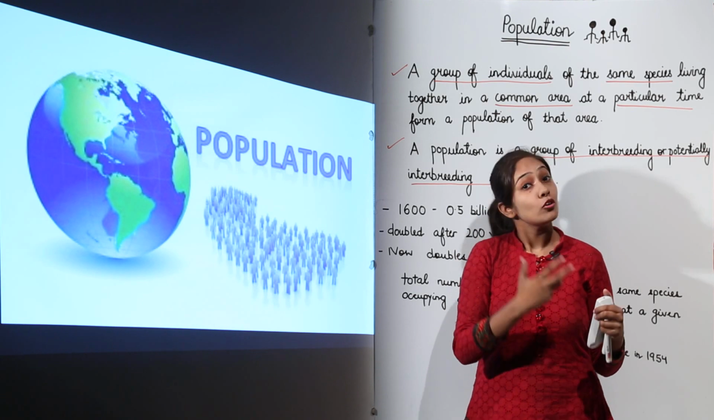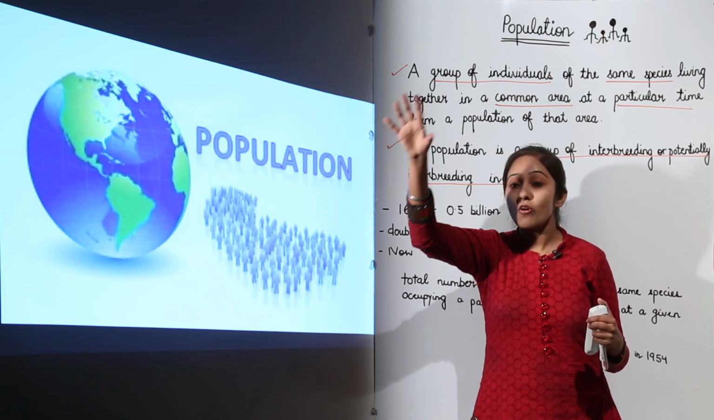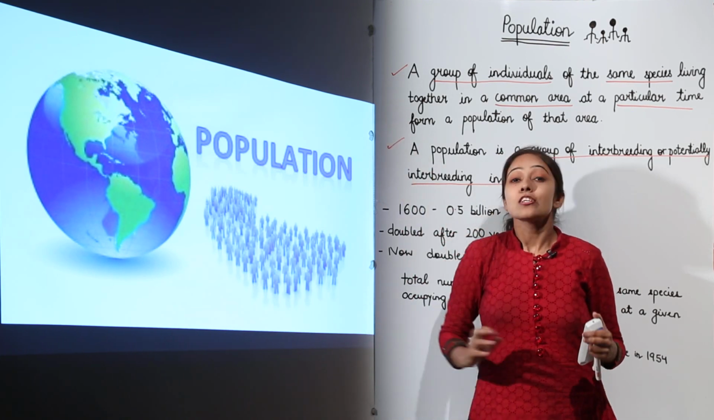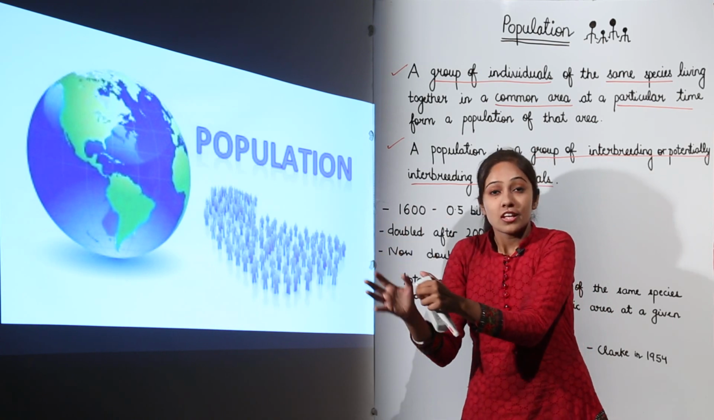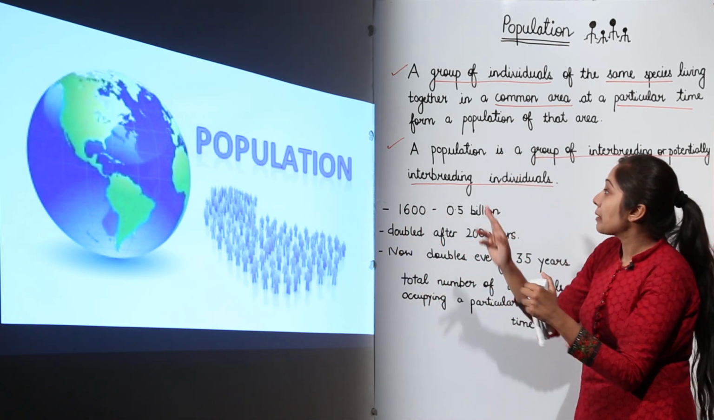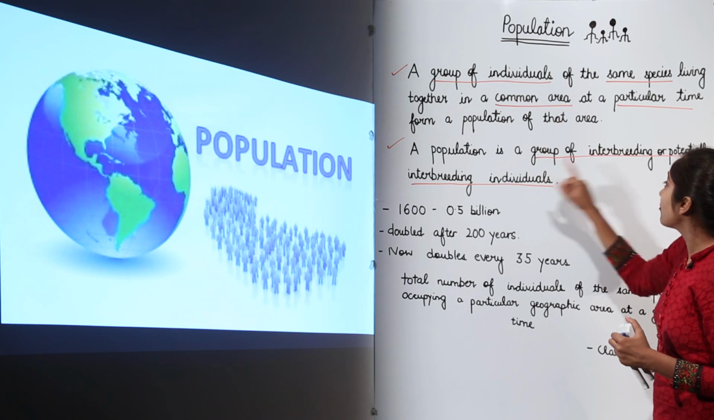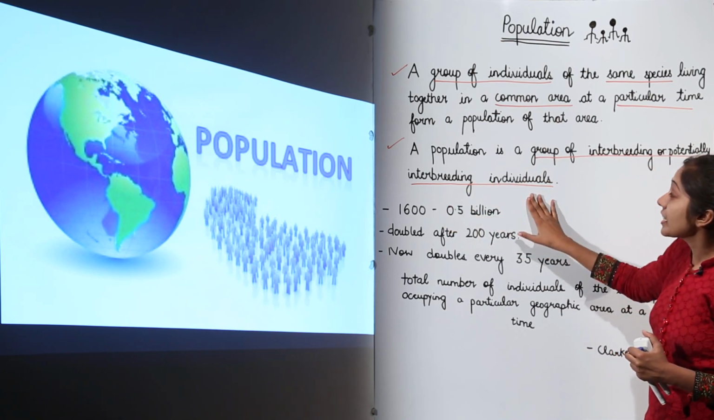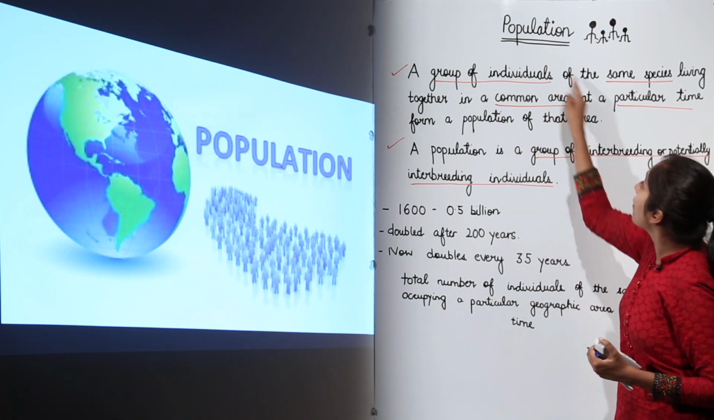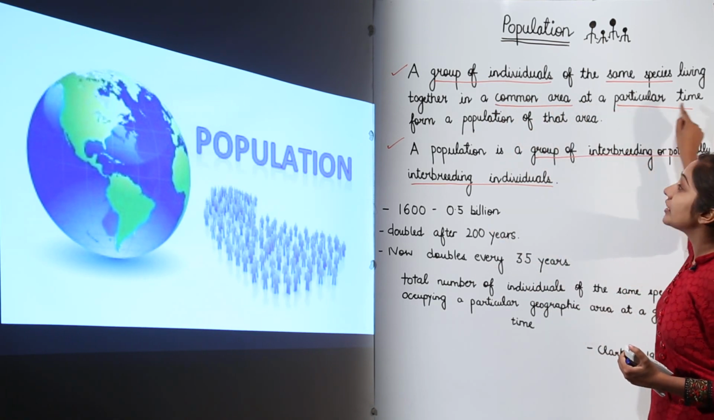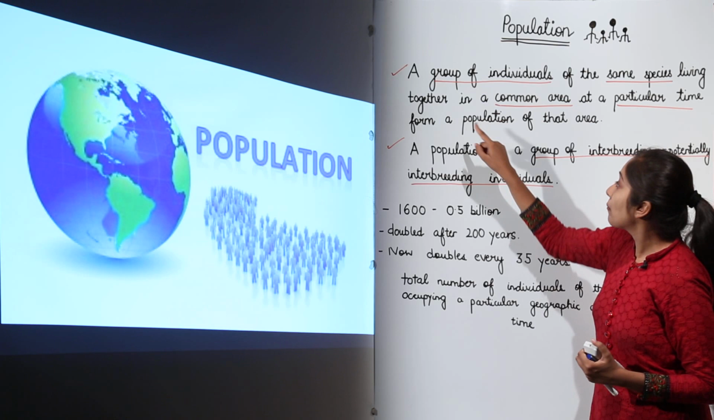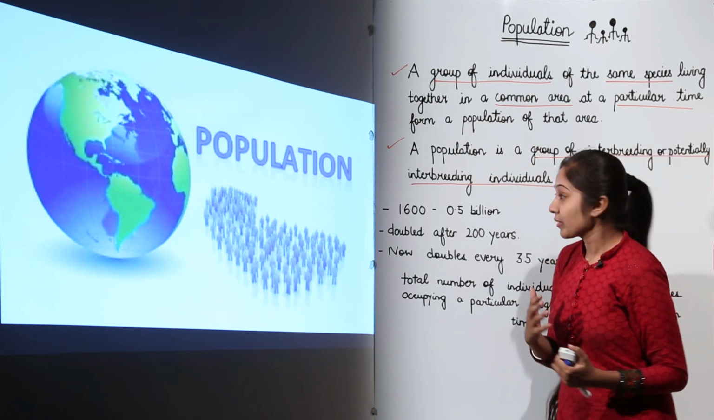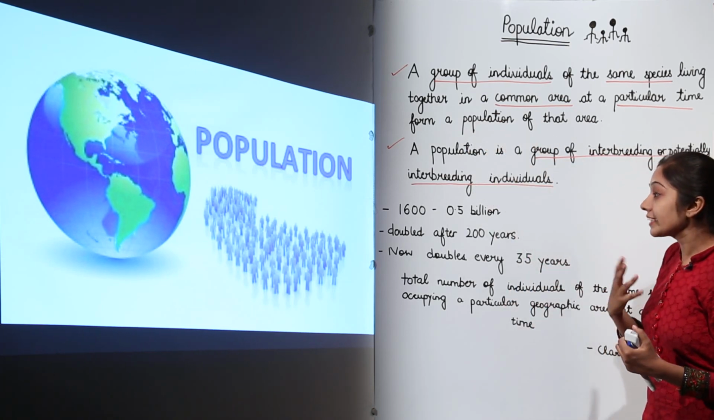But if we talk about frogs living in some other pond at some other habitat, they also constitute a population. So according to geneticists, remember, a population is a group of interbreeding or potentially interbreeding individuals which live together in a common area at a particular time, and they form the population of that area. So this is from the geneticist's point of view.